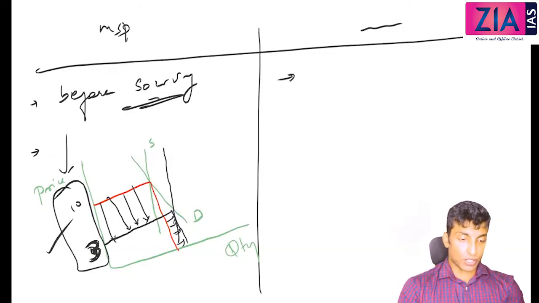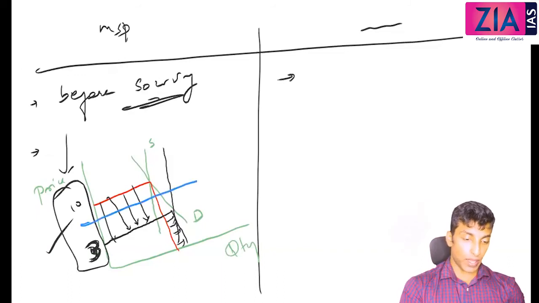Are you able to get this? So what the government will do, the government will fix a price here. Okay, so this is the MSP.